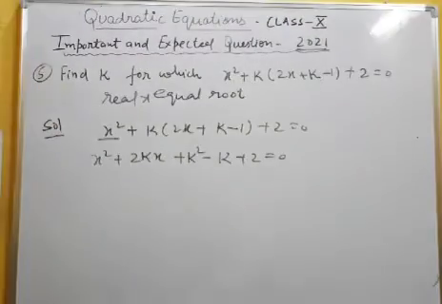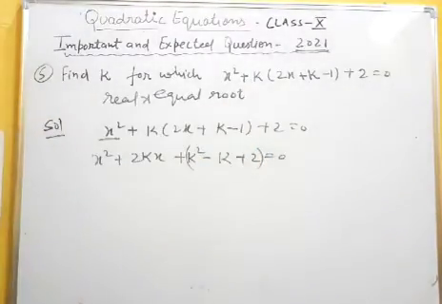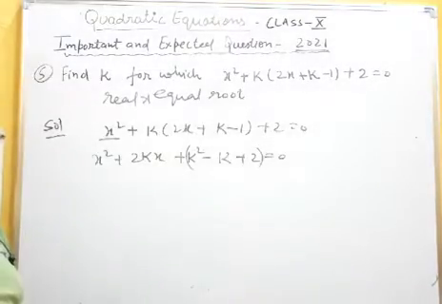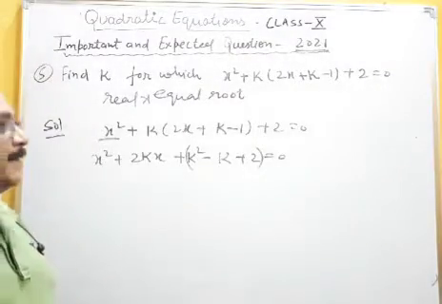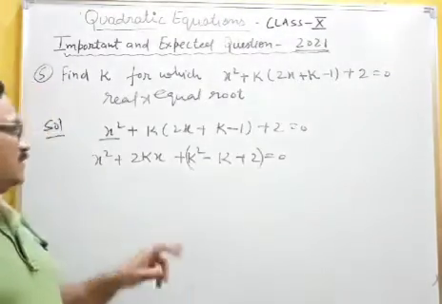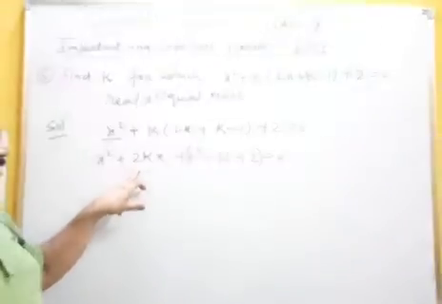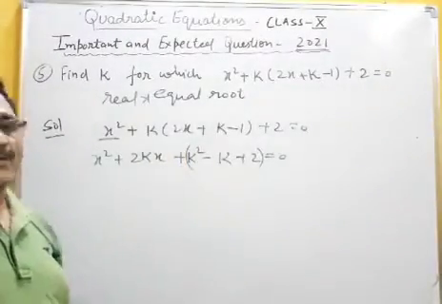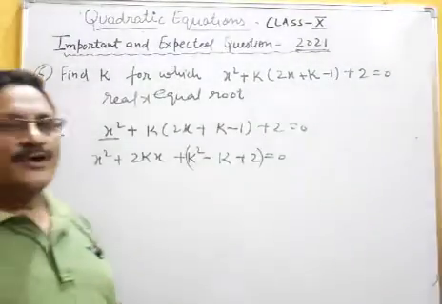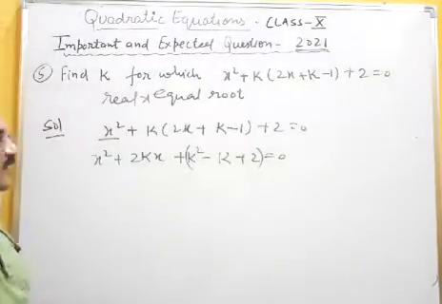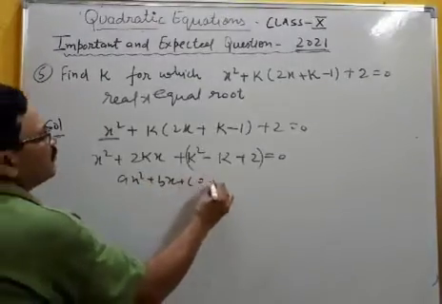First you open the bracket, then you will find this complete value C, because there is no x. In case of finding a, b, c: before x square, whatever coefficient is there, that will be a. Before only x, it is 2k, which is the b form. And all constants together will be the c form. Here there are 3; if there were 100 constants, all together make a single c. Just for example I am telling you, nobody will give you 100 constants. Now you can see this is easily compared with ax square plus bx plus c equal to 0.